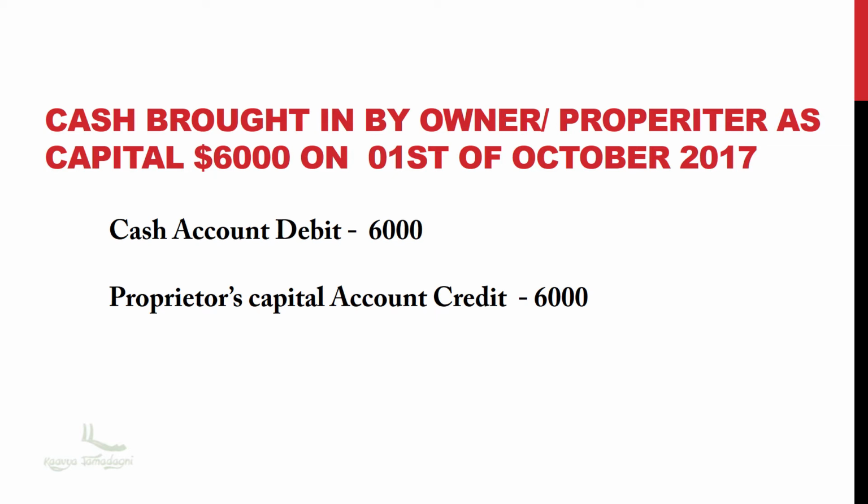Oh my God, what is this? You may get confused why the owner's or proprietor's account is different from the cash account even though it's his money on both sides. In accounting, we always think from the company's perspective. As a company, you are getting cash from an owner. Hence, we treat both of them as separate and credit one account and debit another. Got it? Good. Let's move on to the next example.